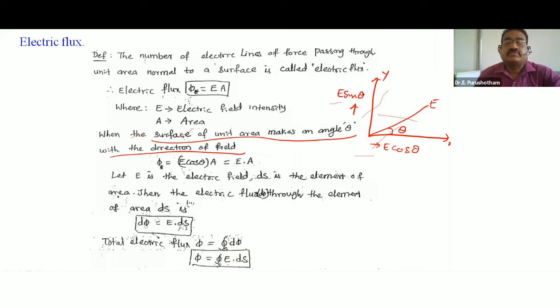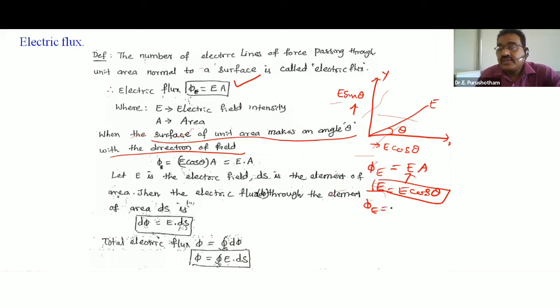Observe the formula phi E is equal to E into A. Along the x-axis, in place of E, I am taking E cos theta. Substituting, phi E is equal to E cos theta into A.